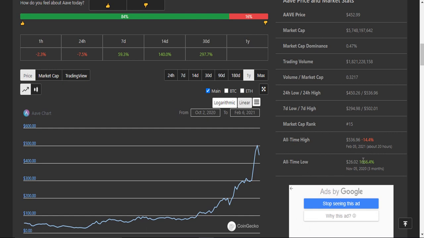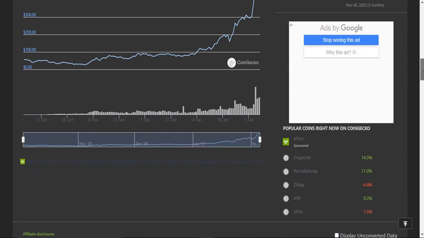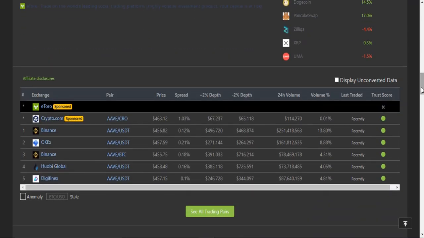Here you can see Aave gave 66% profit in 3 months. And this is the chart of Aave. From October to February 2021 it gave, I think, 1600% profit. If you want to trade Aave, you can trade it on these exchanges: Binance, OKX, Huobi Global, DigiFinex, and some other exchanges.